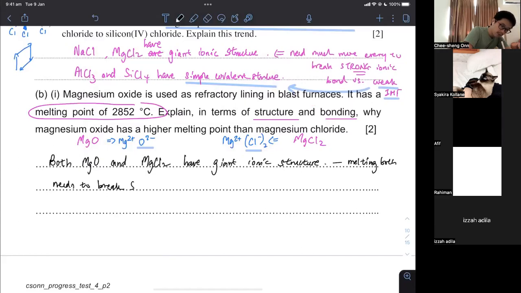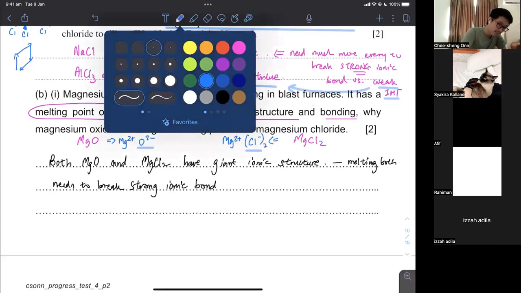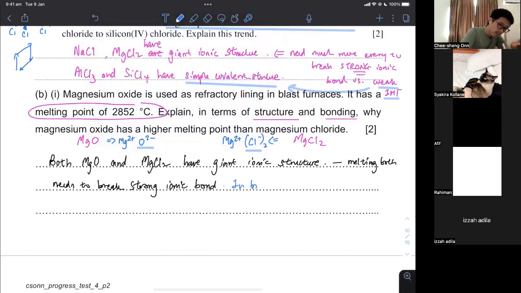So I am providing the introductory context. The strong ionic bond is between the oppositely charged ions, and in both cases, I have Mg2+. So in both, we have Mg2+ but different anions. So now you have to talk about the different anions.